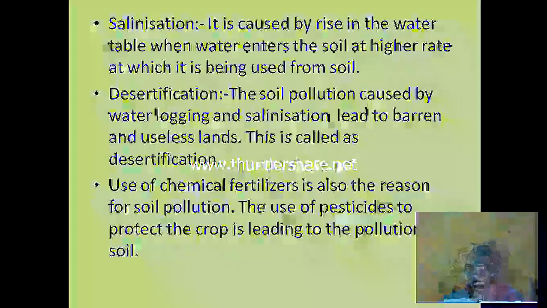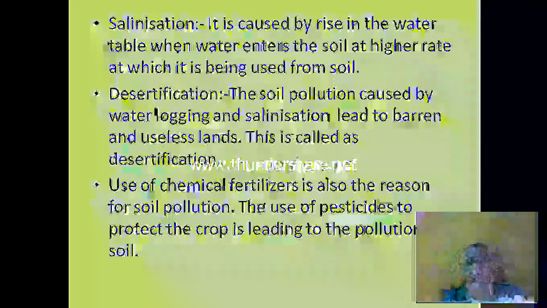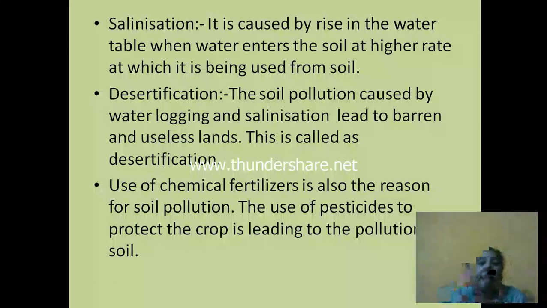That means the water becomes stagnant there. So salinization and waterlogging both together are affecting this soil. They are actually polluting the soil, and that would lead to barren lands and useless lands.